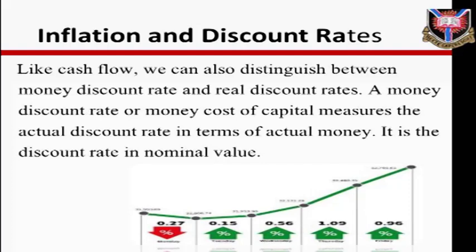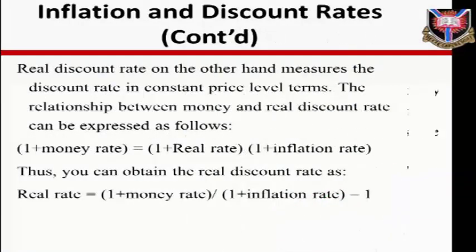Inflation and discount rates. Like cash flow, we can also distinguish between money discount rate and real discount rate. A money discount rate or money cost of capital measures the actual discount rate in terms of actual money. It is the discount rate in nominal value. Real discount rate, on the other hand, measures the discount rate in constant price level terms.